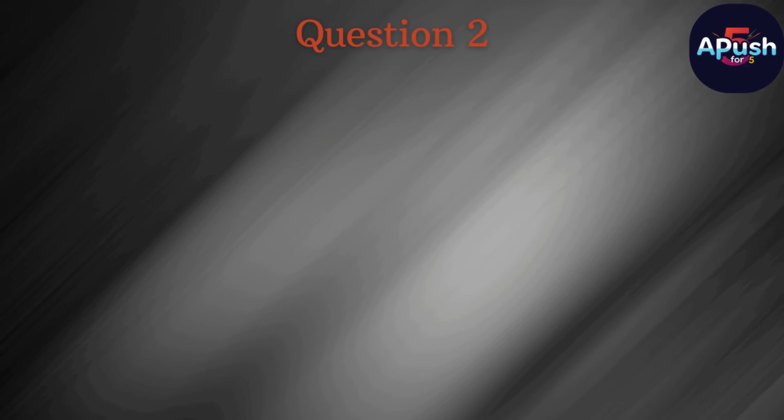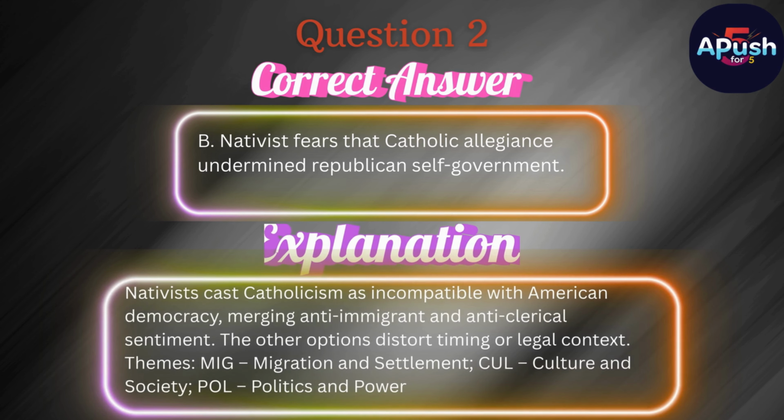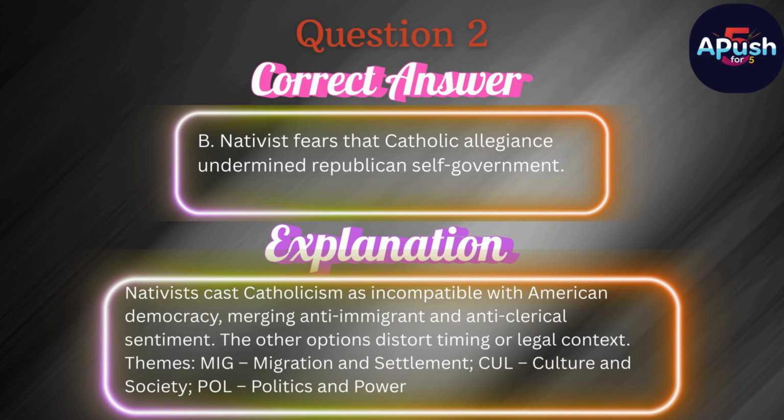The correct answer is B. Nativist fears that Catholic allegiance undermined Republican self-government. Nativists cast Catholicism as incompatible with American democracy, merging anti-immigrant and anti-clerical sentiment. The other options distort timing or legal context.